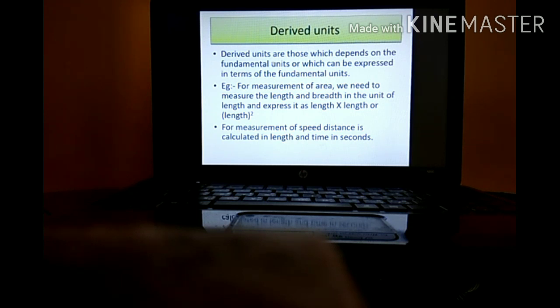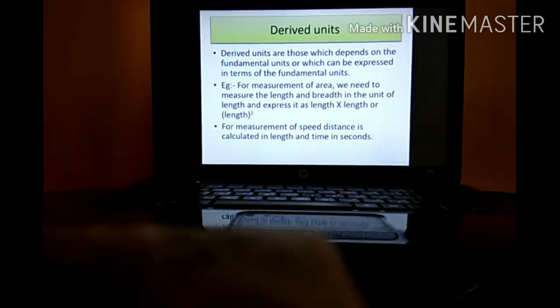We will see the definition now. Derived units are those which depend on the fundamental units or which can be expressed in terms of fundamental units. Take for example, area of an object is measured in length square. Volume of an object is measured in what? Length cube. Speed. What is the formula for speed? Distance upon time. Distance is measured in meter and time is measured in seconds. So the unit of speed will be what? Meter per second. So speed is called a derived unit.